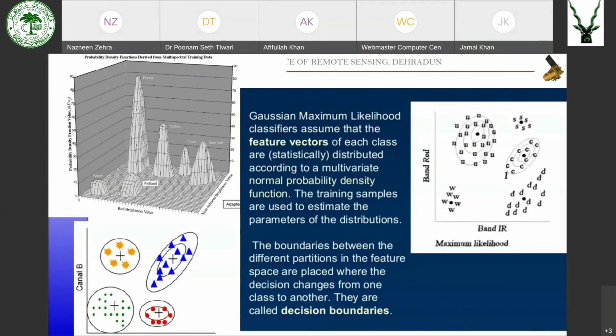Maximum likelihood classifiers assume that the feature vectors of each class are distributed according to a multivariate normal probability density function. The training samples are used to estimate the parameters of this distribution. The boundaries between the different partitions in the feature space are placed where the decision changes from one class to another, and these are called decision boundaries.